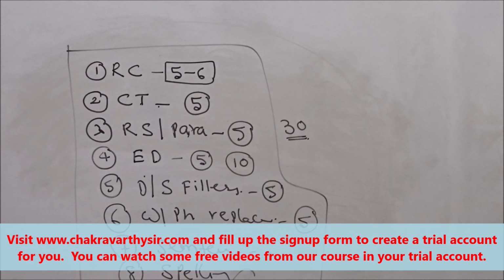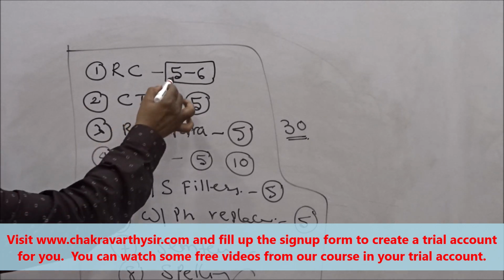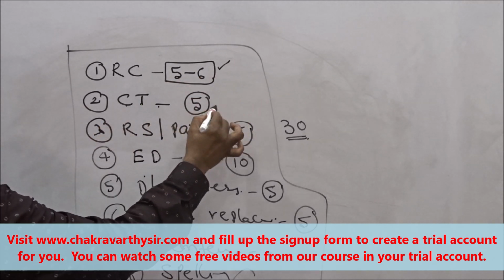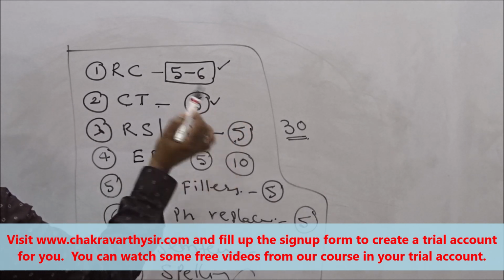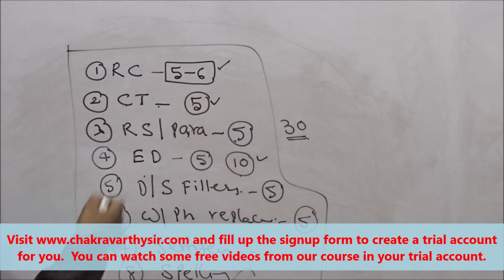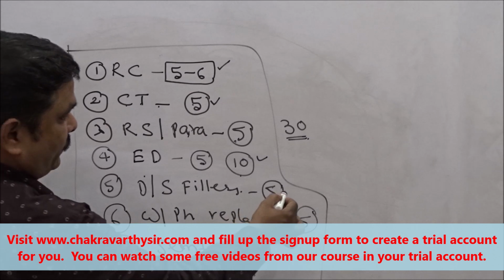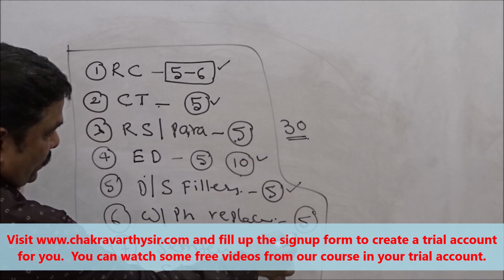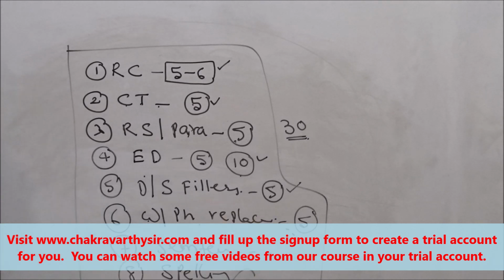If you go for the 2018 paper, they gave 6 questions from reading comprehension. Then the close test they gave 5 for some shifts. Anyway, error detection 10 they gave, right? 10 plus 5, 15 plus 5, that is 20 plus 1, 21. Then double fillers 5 they gave. And I think 4 questions are from word or phrase replacement. So that depends upon the exam, students.